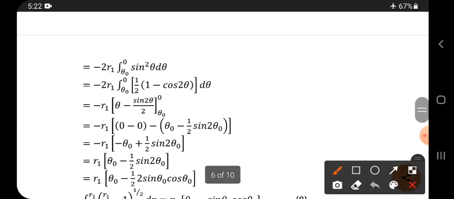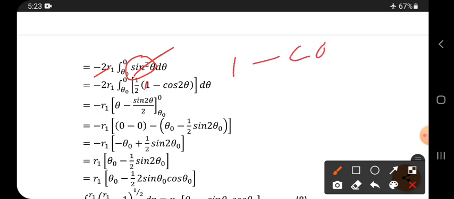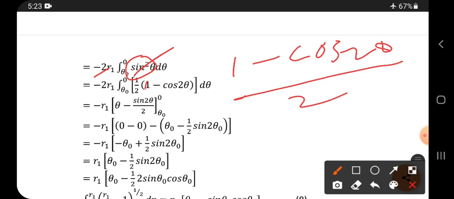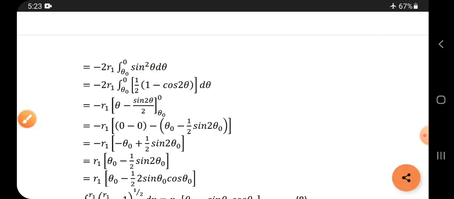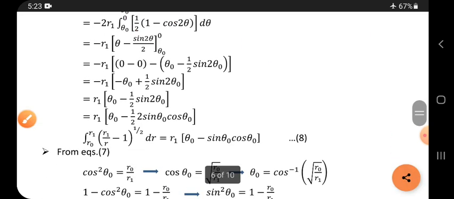Okay, now the minus is as it is, cos sin square. There is no direct integration for sin square theta, but we can change sin square theta as 1 minus cos 2 theta by 2. So it is a formula. The same formula is written here, 1 by 2 is already taken aside here, and 1 minus cos 2 theta. Now we can easily integrate it.